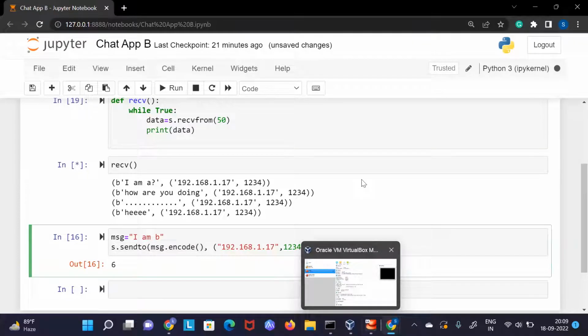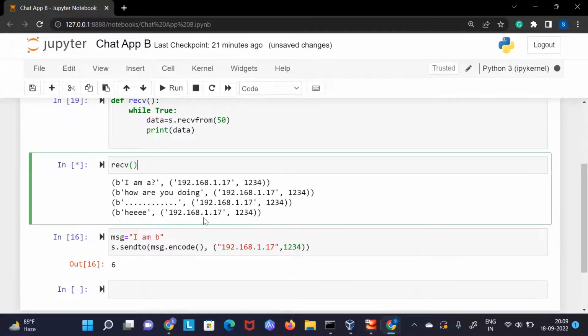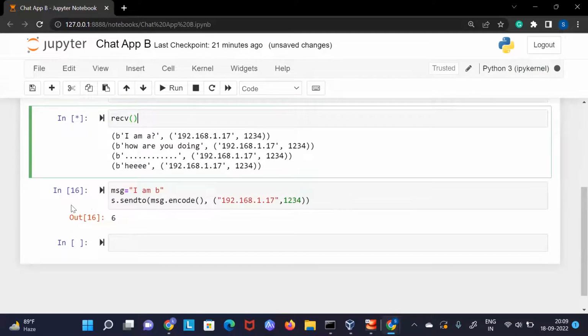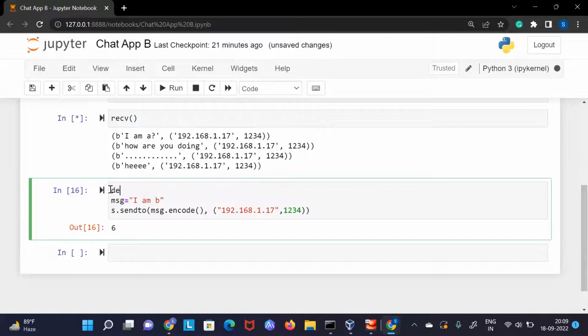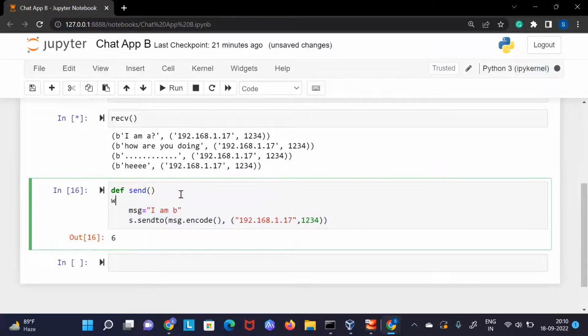Okay, this is one of the facilities which we have got. Now I also wanted to send data parallelly. So how can we do it? For this also I can create a function. The function would be something like df send function, because I am sending data here. And here I also wanted to run this in a while loop, so it will run an infinite number of times.